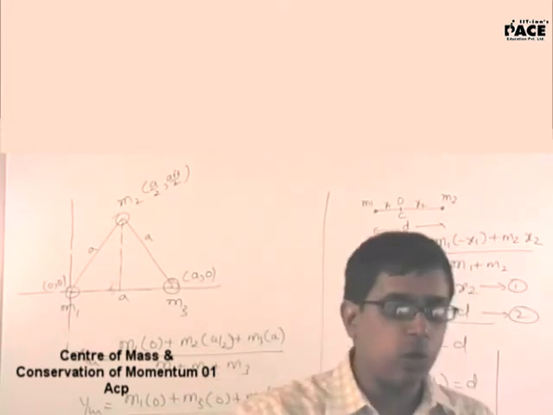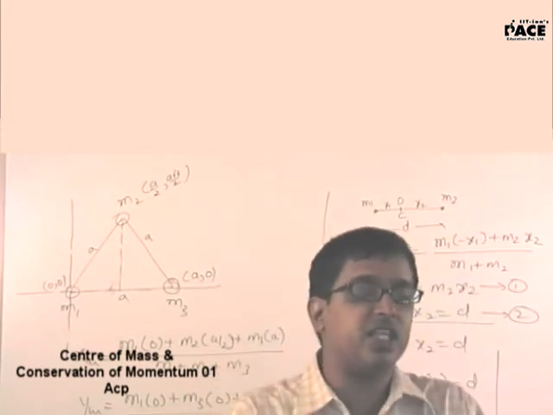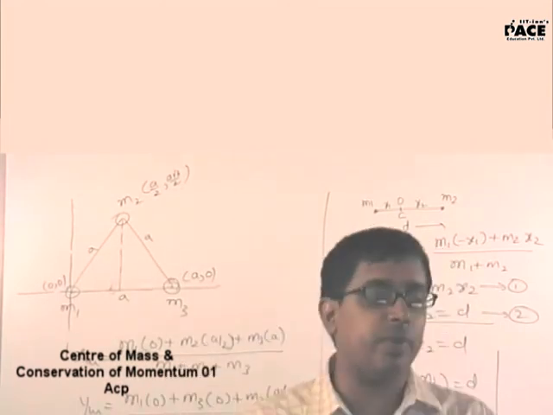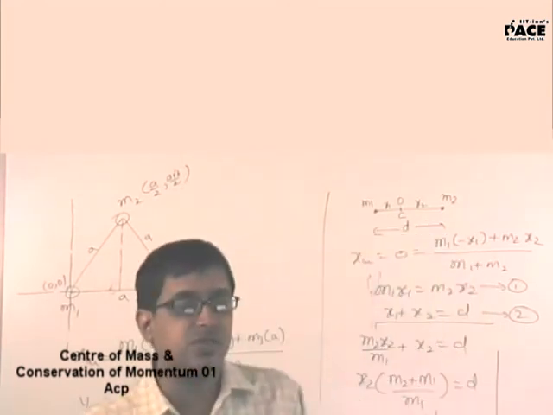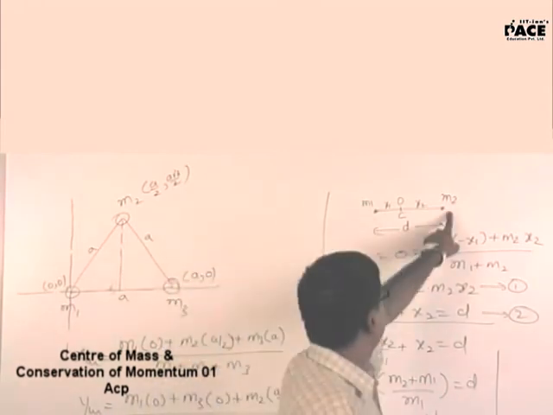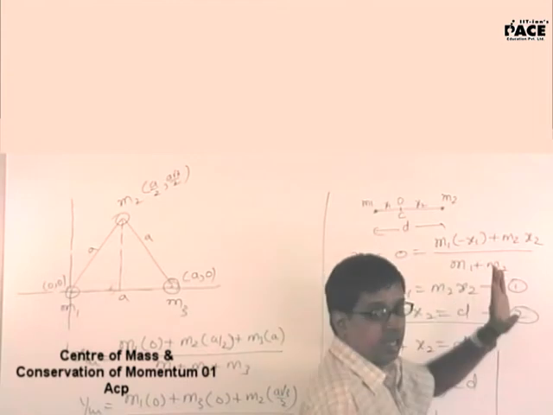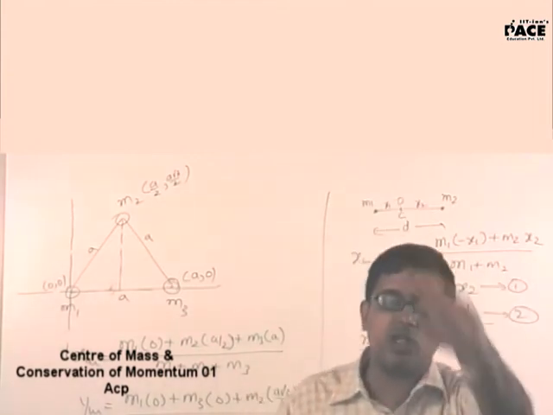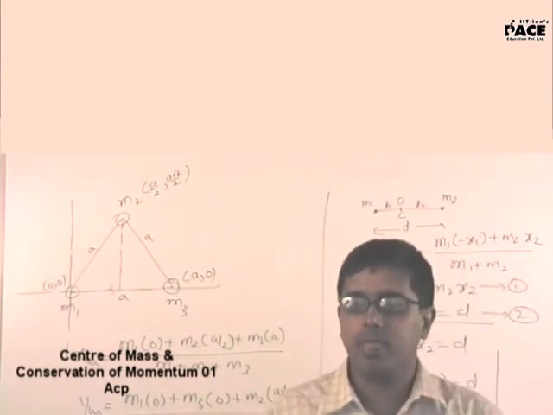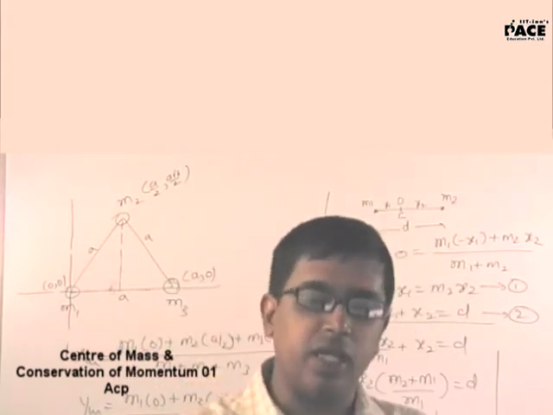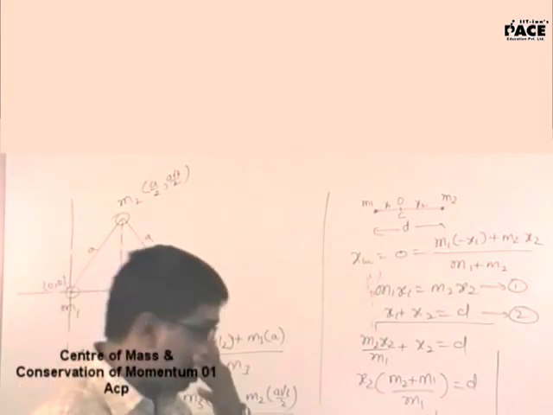Now suppose two people of equal mass are standing at a distance of d. Wherever you place the origin, the center of mass will be at the center because both of them are of equal mass. Now suppose I take m and m, the center of mass will be at the center. You place the origin here, here, here, anywhere. You may measure different coordinates because of the difference in the origin. But the center of mass will be at the same position. It depends on the masses of the two bodies.